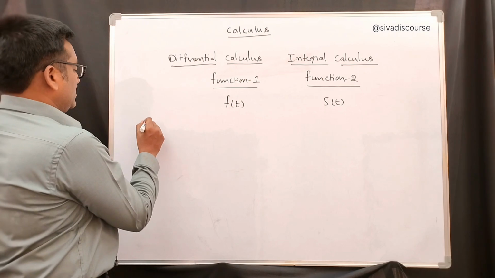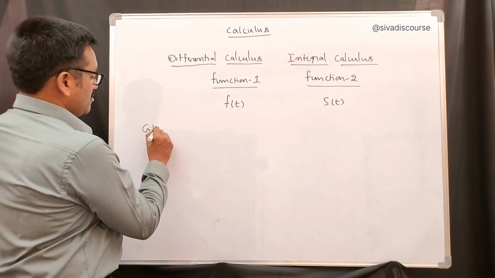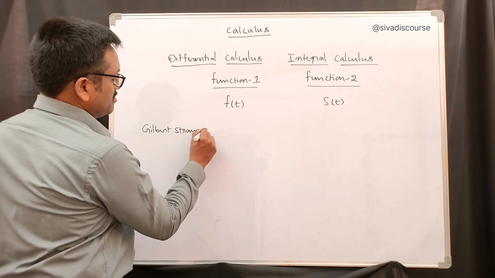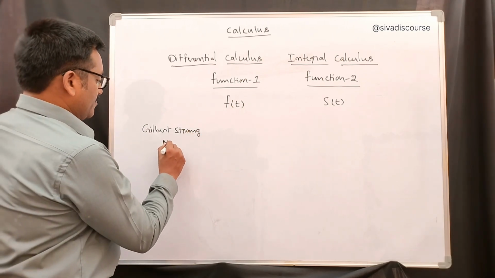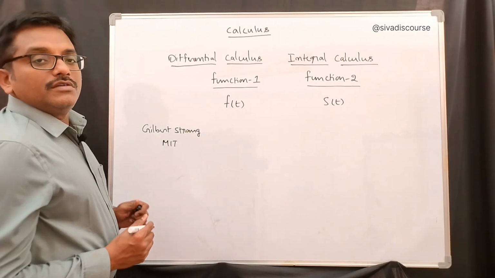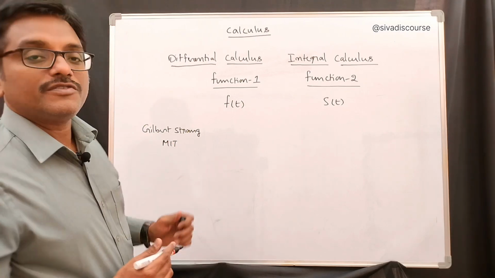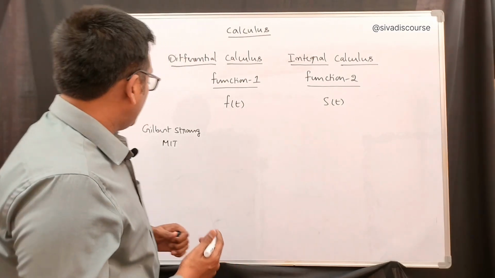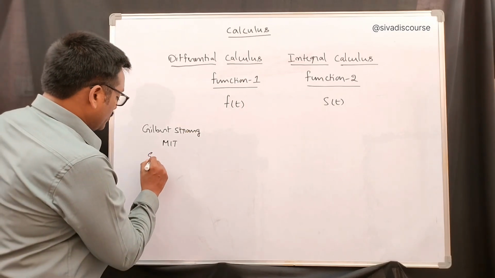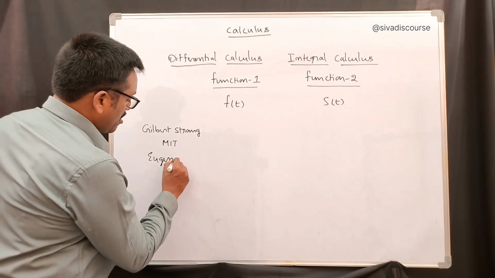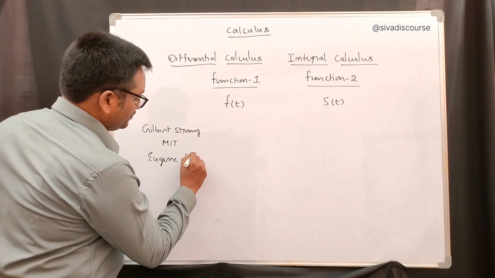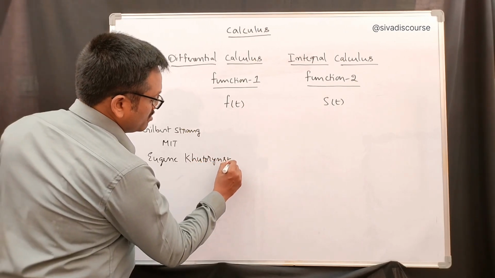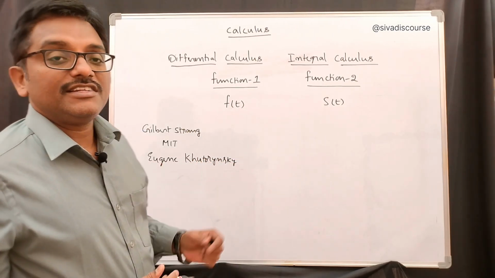So, Gilbert Strang from MIT, almost 63 years of professional experience in MIT, and Eugene Kotoriansky, he is an electrical engineer.